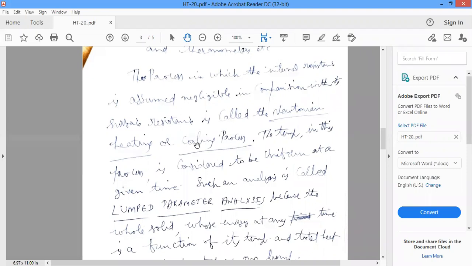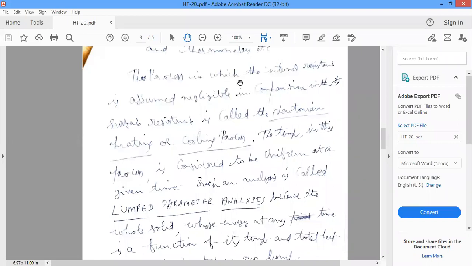Whenever there is Newtonian heating or Newtonian cooling, obviously there is convective heat transfer. How do you calculate convective heat transfer? That is Q is equal to hA delta T. From Newton's law of cooling, the heat transfer rate Q is equal to hA delta T, and from that the convective resistance is 1 by hA.